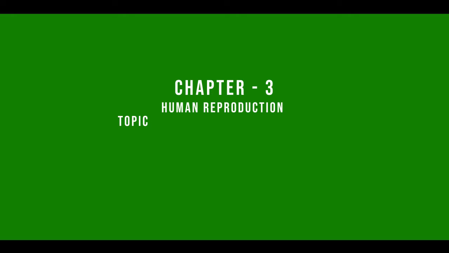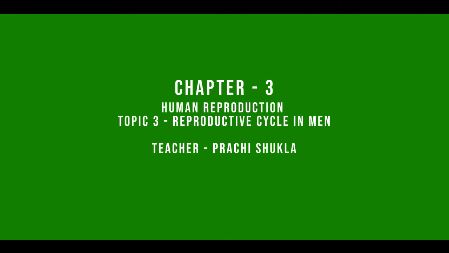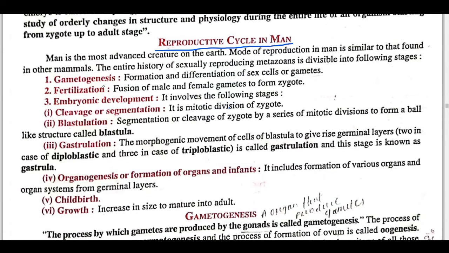Good morning, class. Today we will start chapter number 3 and topic number 3. So, our topic is reproductive cycle in man. The most advanced creature on the earth is man. Modes of reproduction in man is similar to that found in the other mammals.